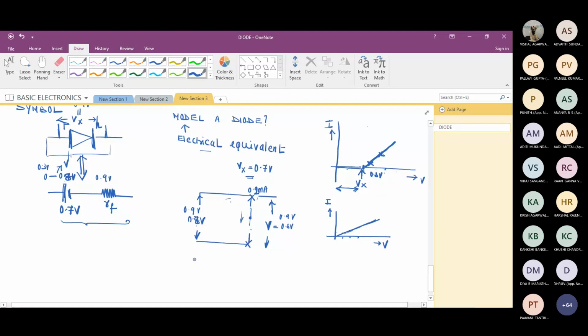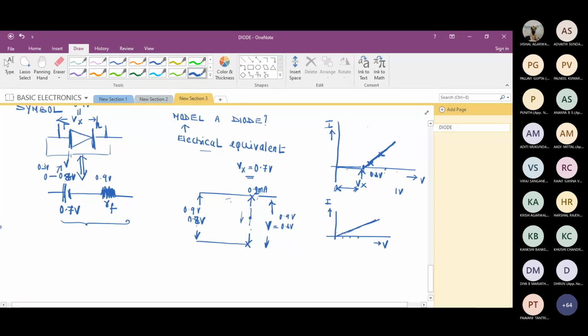So once it crosses 0.7, the same device is acting as a resistor. If you ask me to model this entire variation from 0 to say 1 volt, how are you going to model it? I will say from 0 to 0.7 the diode is not conducting, so the voltage across the diode remains constant at 0.7. And once it crosses 0.7 till 1 volt, the same device is behaving as a resistor. Are you getting it? Yes, sir.